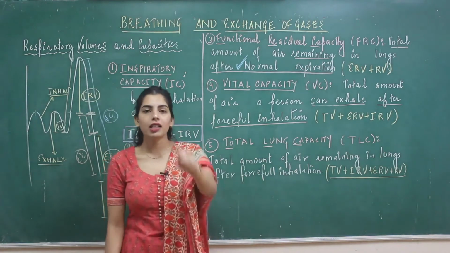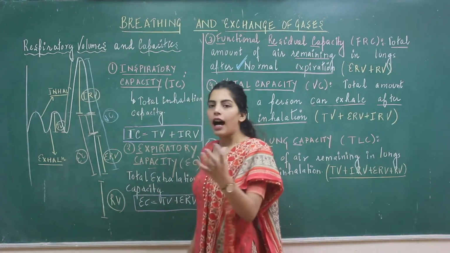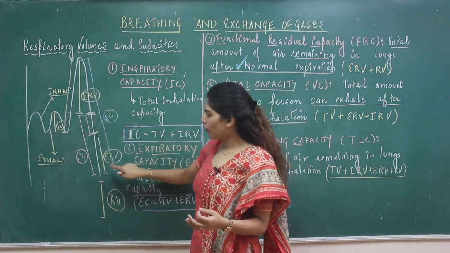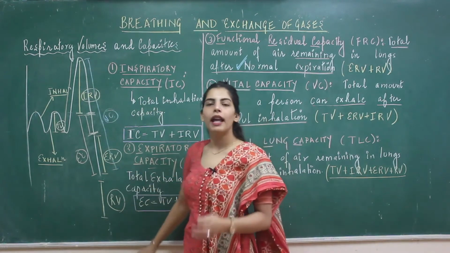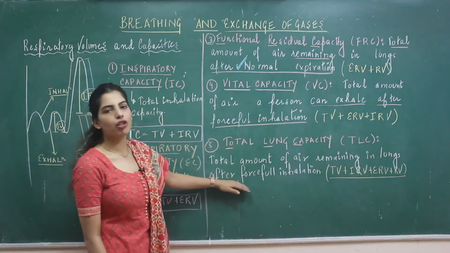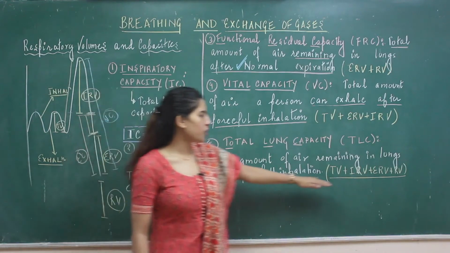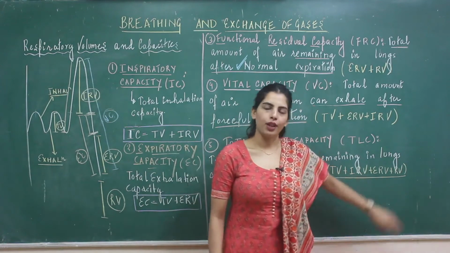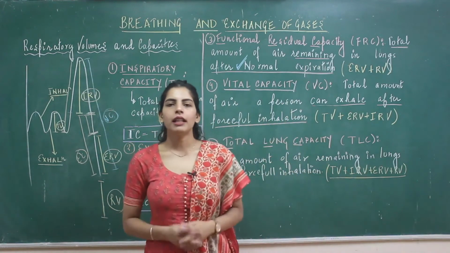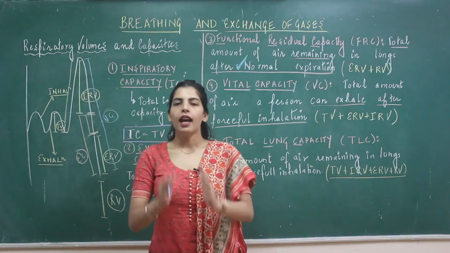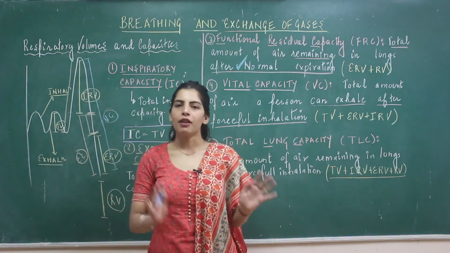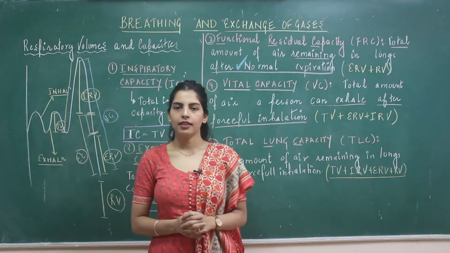So definitely there is just one volume which can be added. After forceful inhalation, you will have IRV, you will have TV, you will have ERV, also you will have RV. So that's the summation of the total lung capacity, which is TV plus IRV plus ERV plus RV. Also you can say that total lung capacity is VC along with RV. So that's about the respiratory volumes and respiratory capacities.